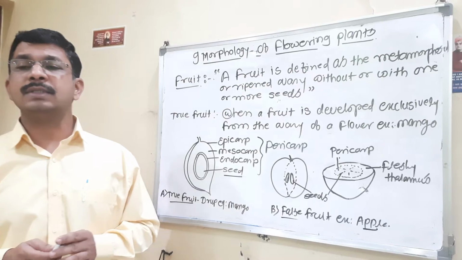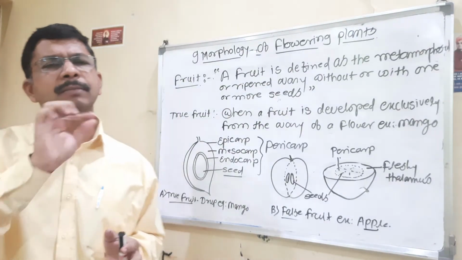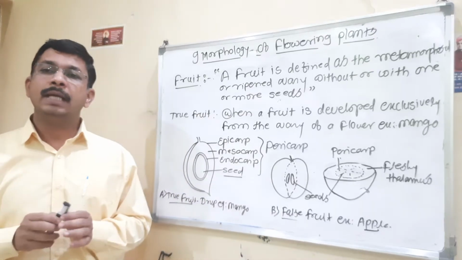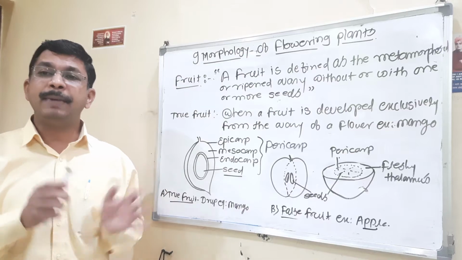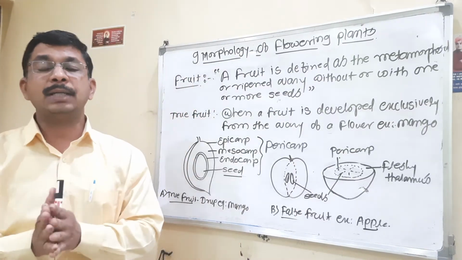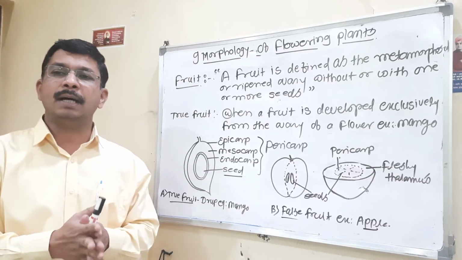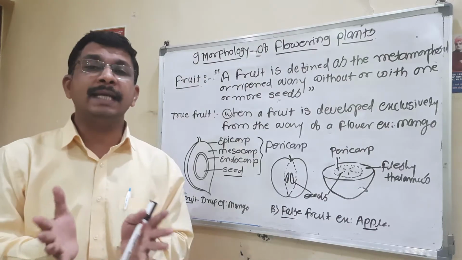In dry fruits, the pericarp becomes dry and thin. Some break open at maturity, which is called dehiscent. But in others the fruit does not break open, and that is called an indehiscent fruit.